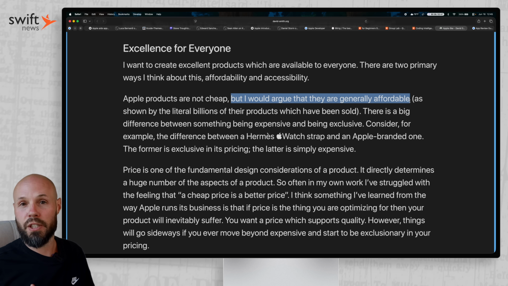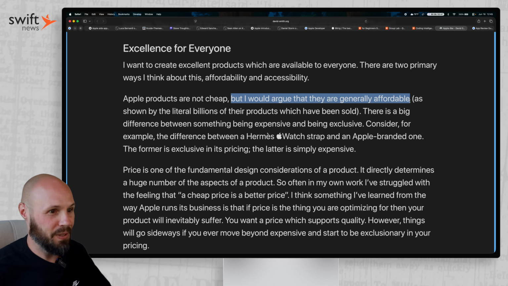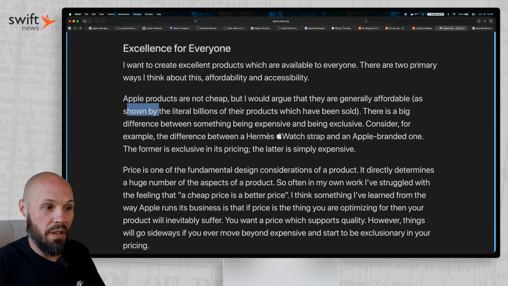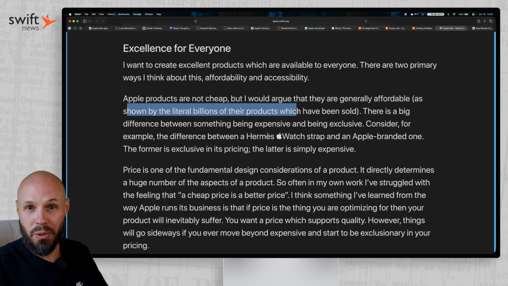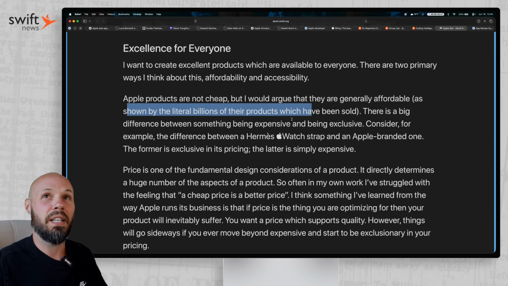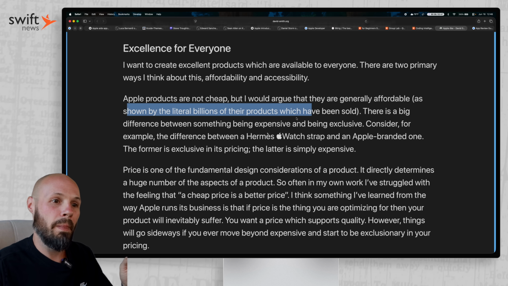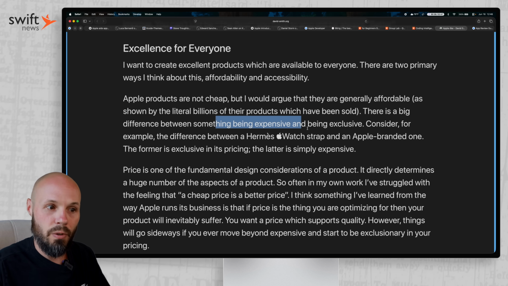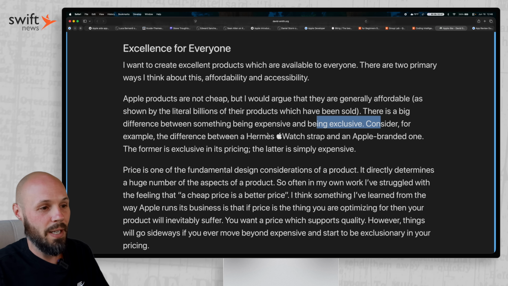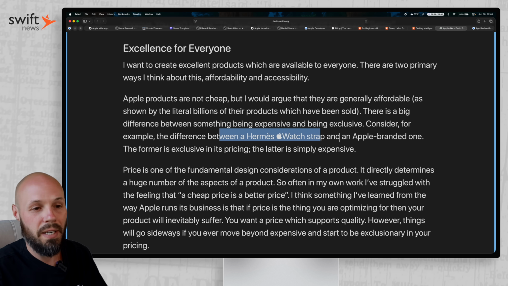And I know you may be clutching your pearls out there because MacBooks are expensive, iPhones are expensive, but you can't argue, as he says here, as shown by the literal billions of their products which has been sold, right? Something can't be unaffordable, yet sell billions and billions of products. Those things don't add up. So don't confuse being expensive with being exclusive, right? He gives the example of the Hermes watch strap. Okay, that is more exclusive.